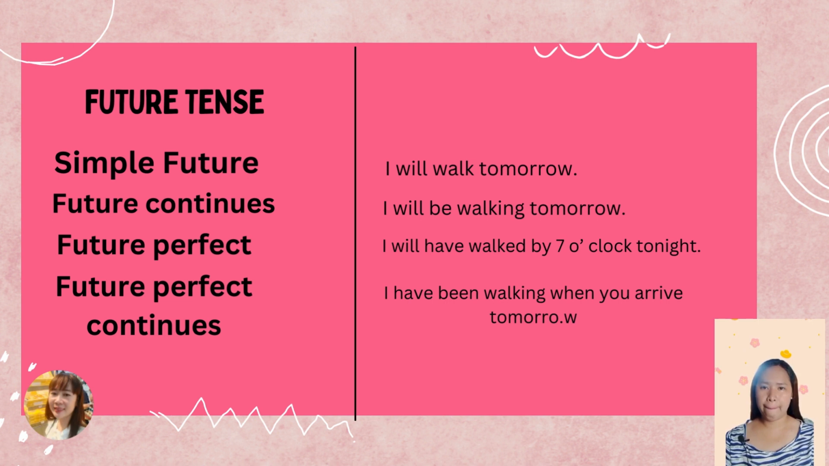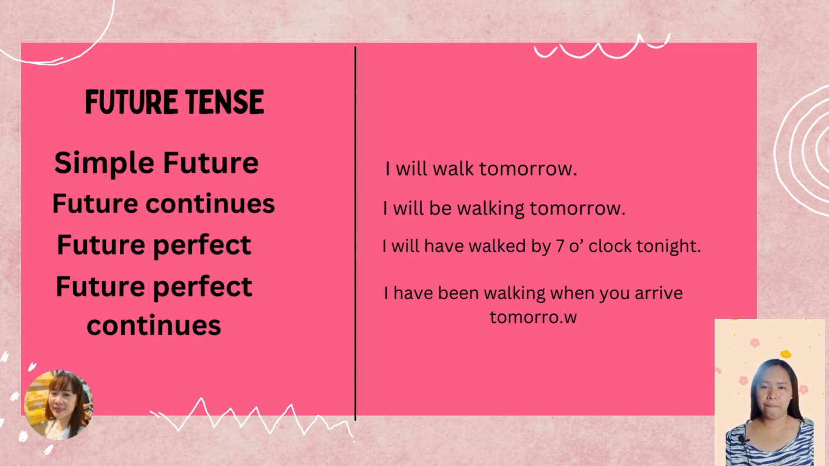Next is the future perfect. Future perfect means will plus has or have plus the third form of the verb. Example, I will have walked by 7 o'clock tonight. Meaning, you're talking about what actions you will have to finish in a certain time in the future.